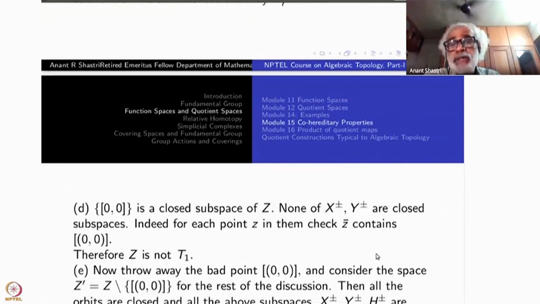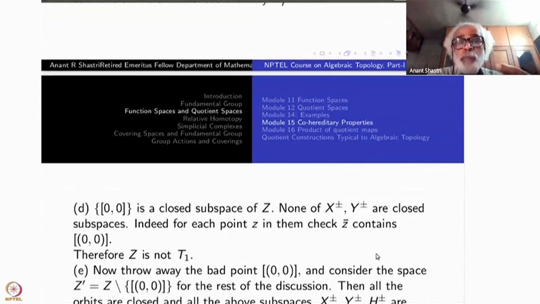So each z bar will have (0, 0) in its closure. Each z bar will contain (0, 0). Z bar is the closure of z. Okay?